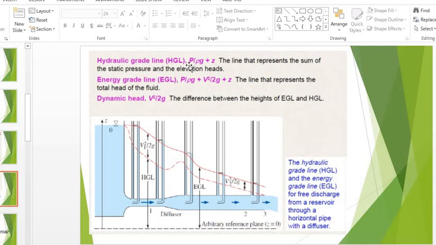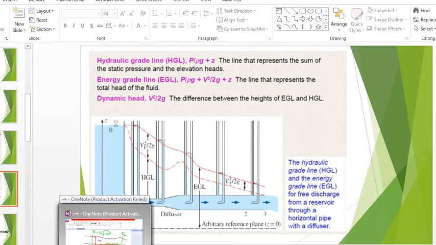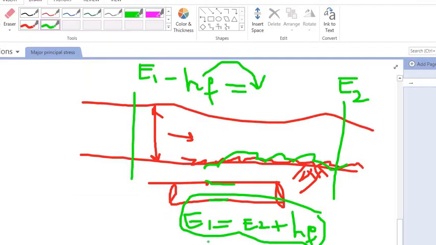Water is flowing, and here this is the datum Z, assumed as 0. If I take the distance by considering this as a datum, at this point, this line is HGL and this line is EGL. Now here we will understand EGL and HGL, then it will be clear to you.